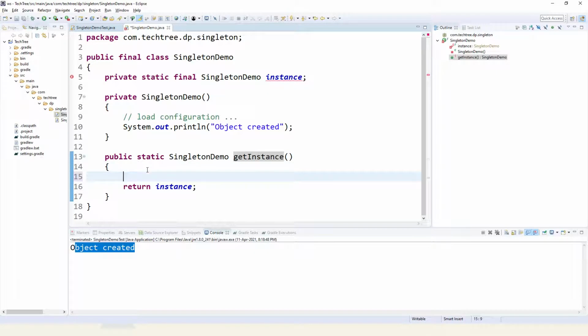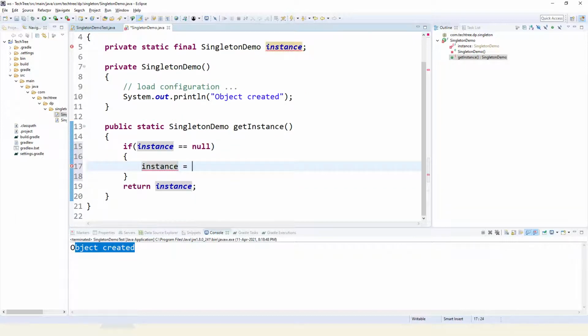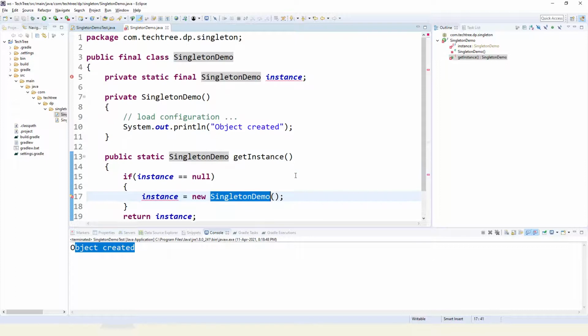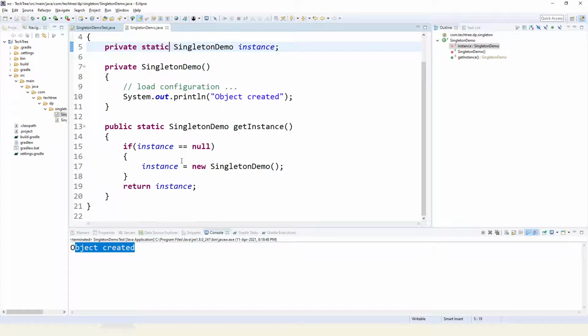So what I will do, I'll check if instance is null, then I'll create the object once it is required. If it is null, then we will create the instance. Yeah, so it is called lazy initialization.